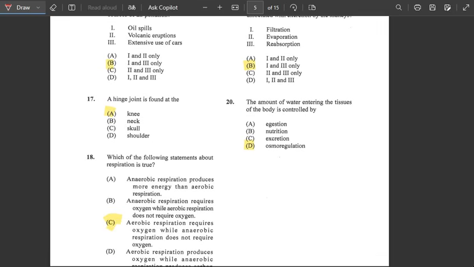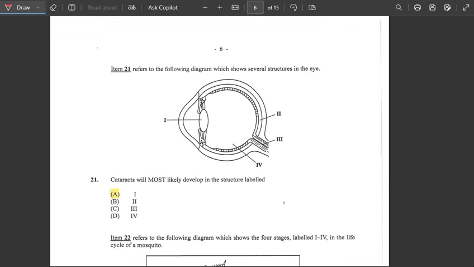Number 20, here it says the amount of water entering the tissue of the body is controlled by, and this is quite easy, because egestion is not, nutrition is not an excretion. Excretion is when the water is excreted from the body, and the answer here would be osmoregulation. So osmoregulation is basically used when the water entering the tissues of the body is being controlled.